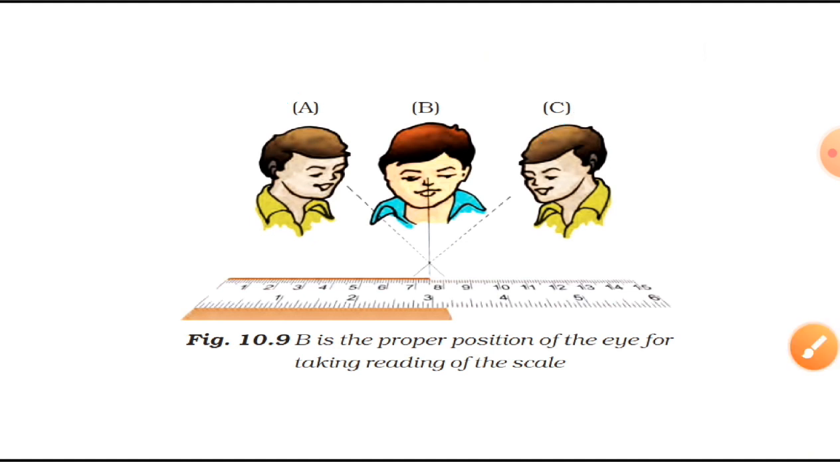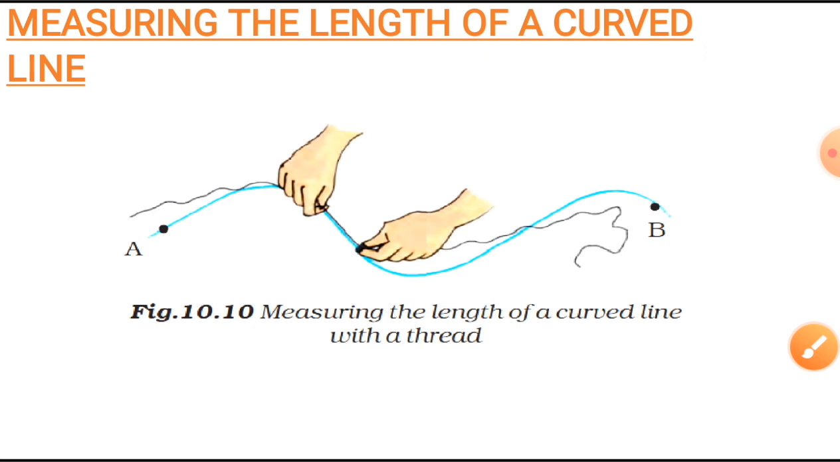Now, the next thing is measuring the length of a curved line. If we have a curved surface, then how are we going to measure it? There we must try some other ways, and that is measuring the length of a curved line with the help of a thread. You can place a thread there, and later on you can measure the length of the thread. So simple. So you can find out the length of any curved surface.